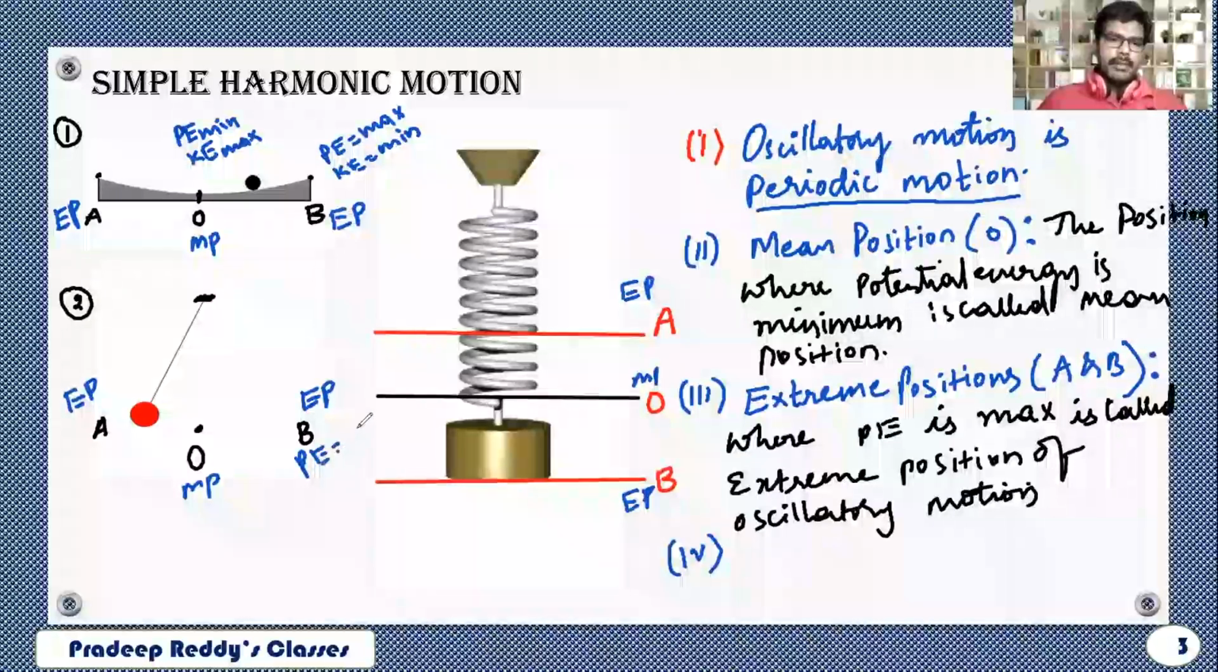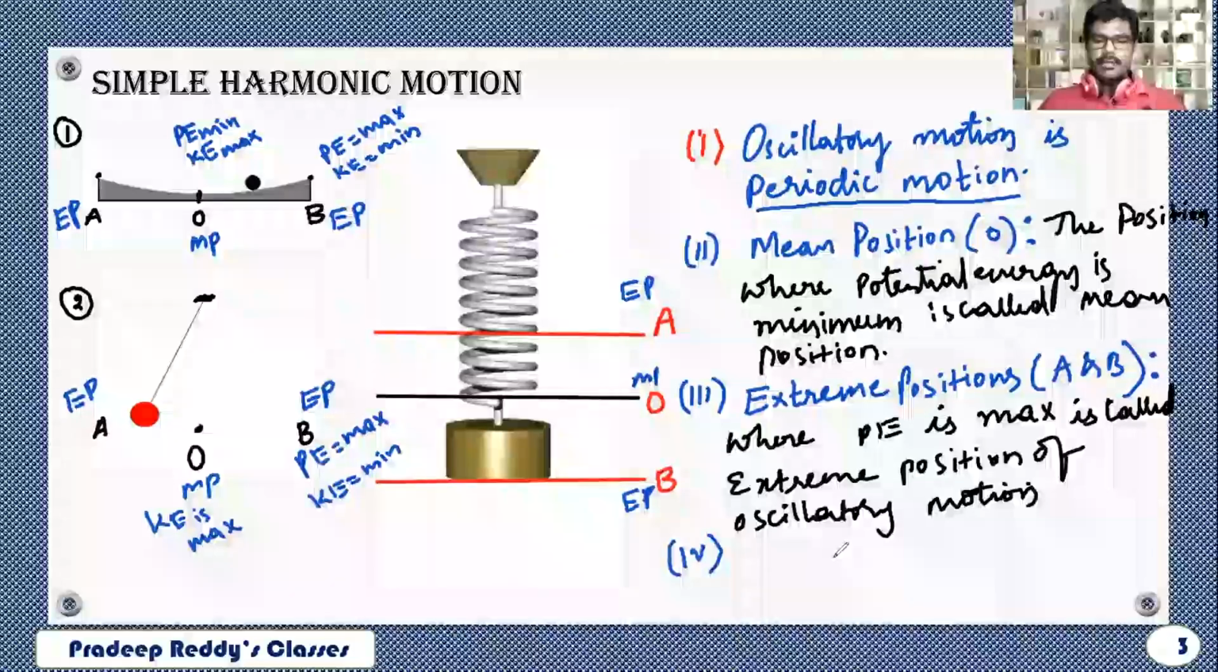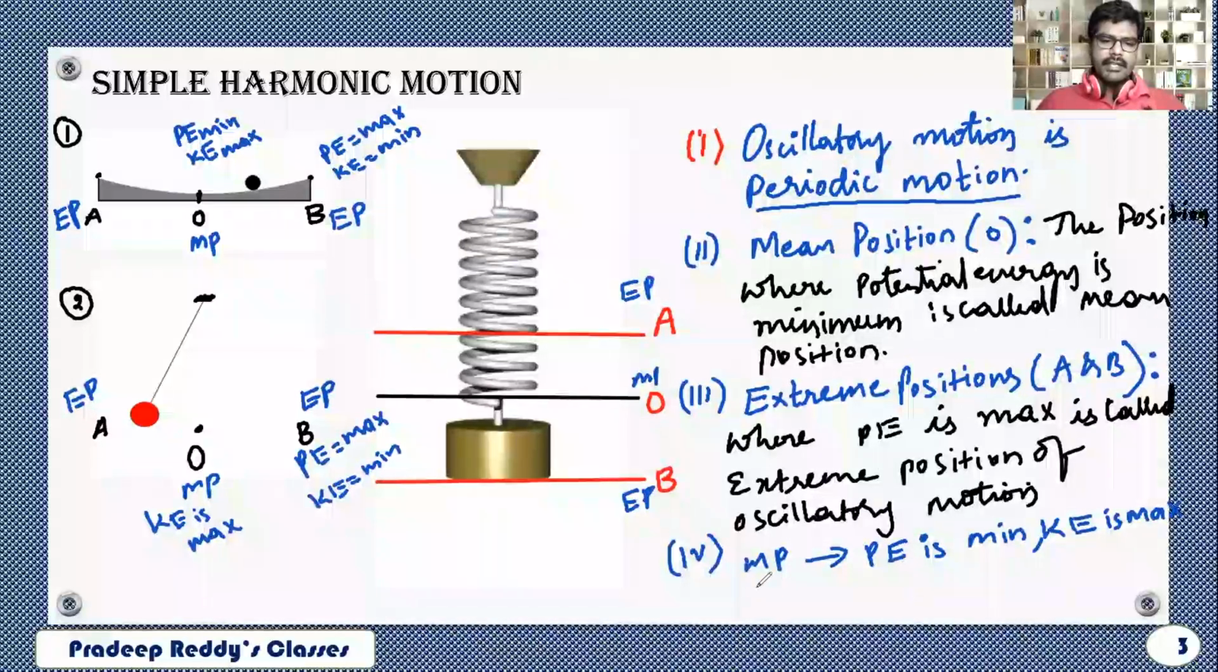Potential energy is maximum, kinetic energy is minimum, and at mean position kinetic energy is maximum. So clearly you can understand that at mean position potential energy is minimum, kinetic energy is maximum. Likewise, at extreme position potential energy is maximum and kinetic energy is minimum, right?